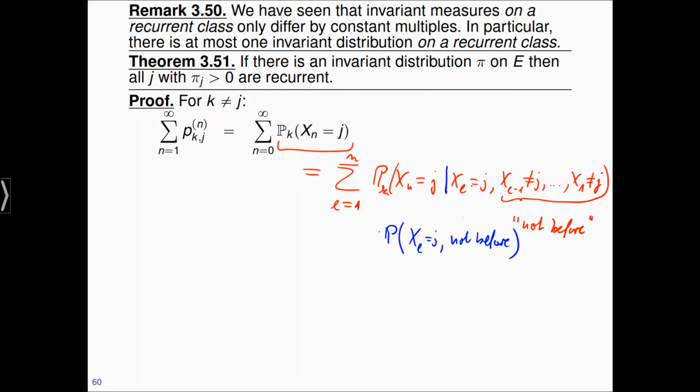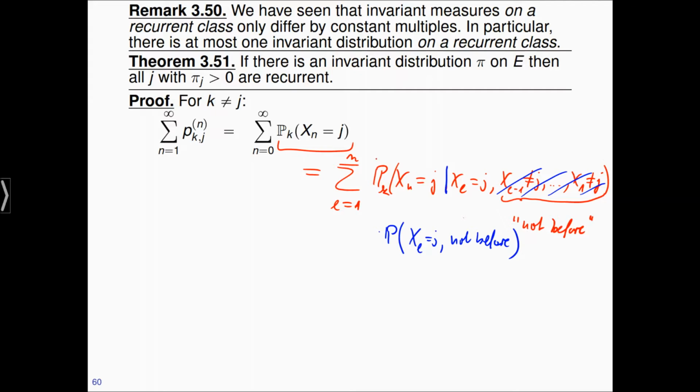And then I use the fact that for computing the probability that X_n equals j, it's not relevant what X did before time l. If I know that at time l the Markov chain is at j, I do not care how it arrived there. So I can erase these conditions. That's an argument with exercise 3.13 that we've seen before.